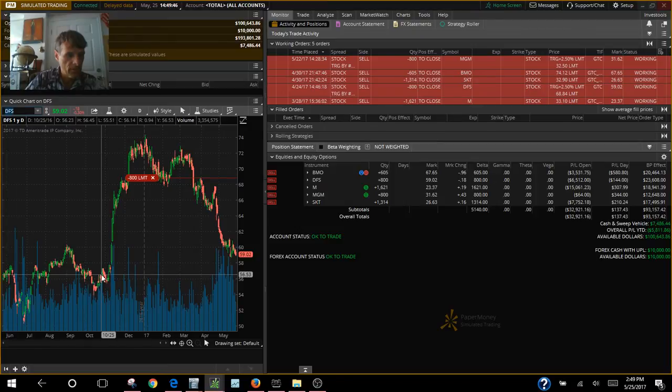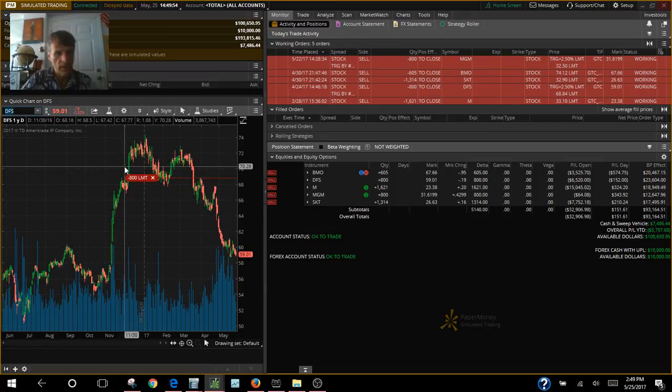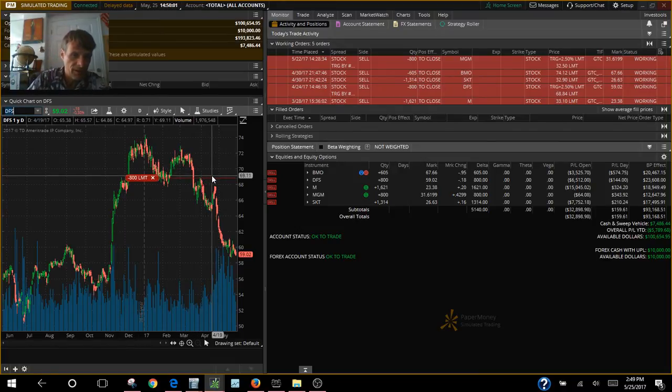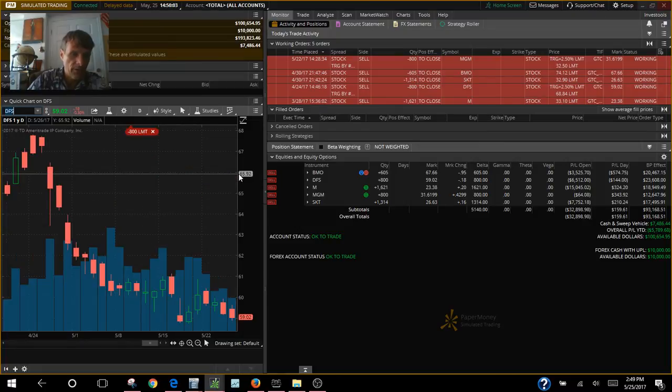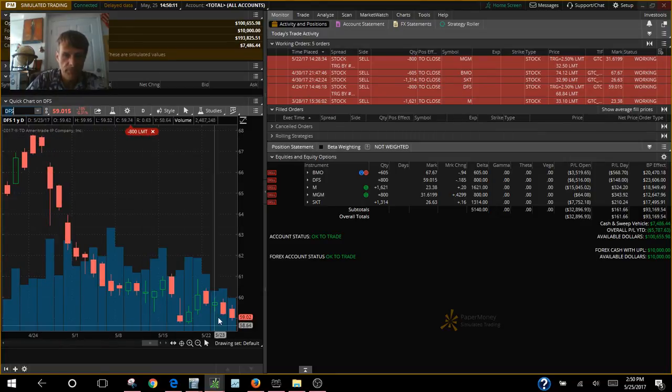She goes for about 6 or 7 months in that range, and then right around election time, she jumps from 56 all the way up to the 70 area. She trades in the $70 area for another 5-6 months, and then right around the end of April, the 25th to be exact, a slow decline down to where she is today.